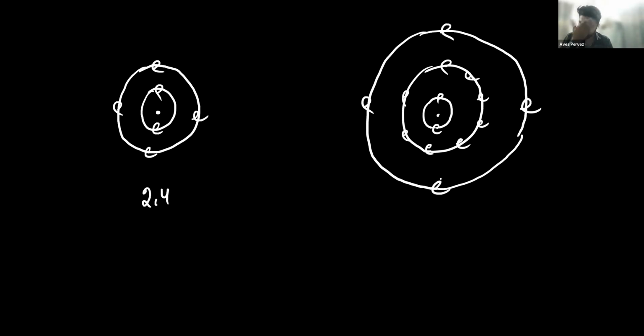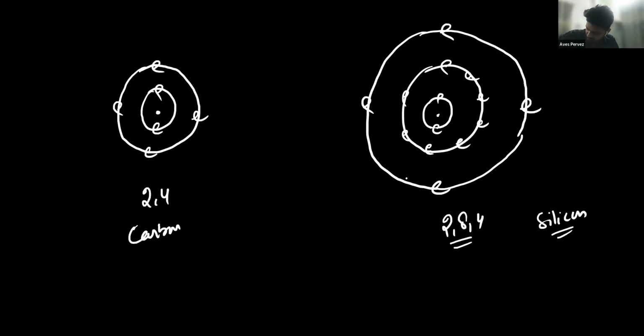Now you understood? Okay, so what is the difference between these two atoms? Can you figure out the difference between silicon and carbon? This is silicon, this is carbon. Can anyone in the class compare these two atoms? What is the difference? Silicon is huge. Yes, it is bigger in size. You can see here that the silicon atom is bigger in size because it has an extra shell of 8.